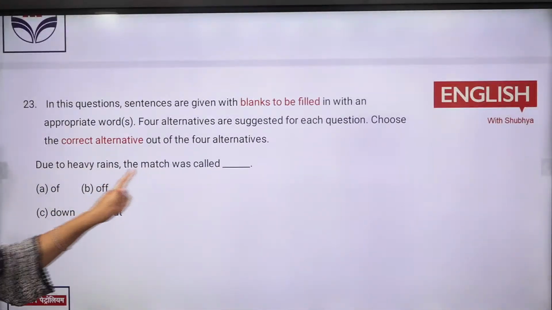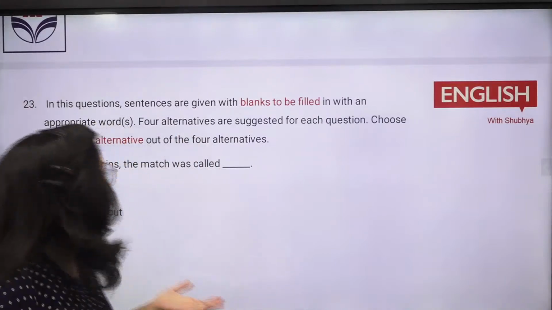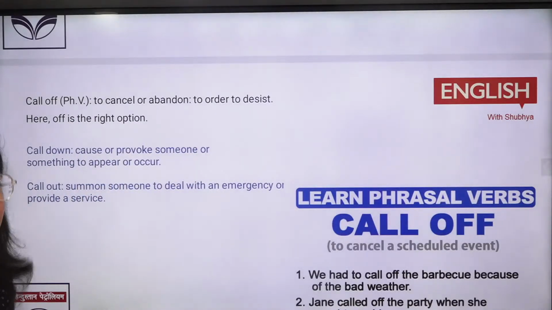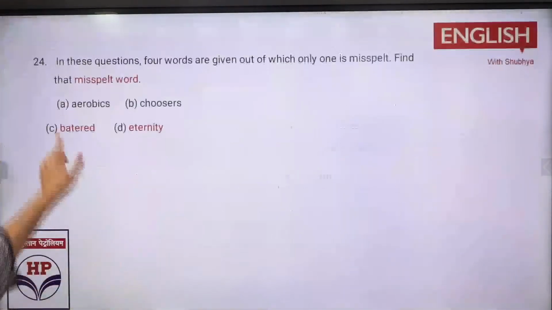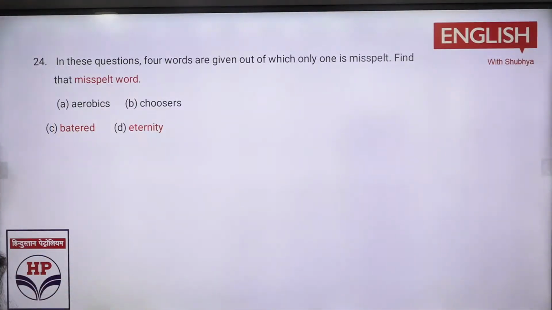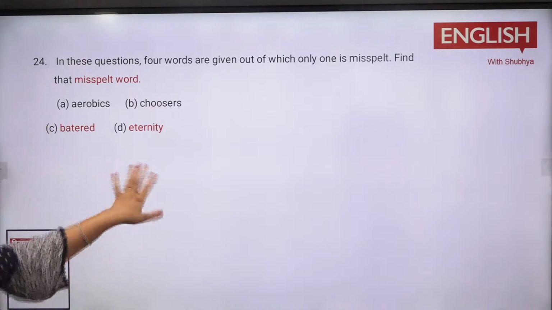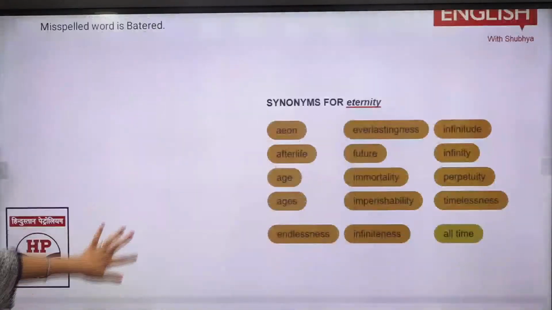Next you have is due to heavy rains the match was again a phrasal verb. Call off आ जाता है, मतलब cancel करना. Again I have discussed all these words, like call down होता है किसी को धमकाना, provoke करना. Call out होता है कि मैं summon कर रही हूँ कि भाई गलती मेरी है, तो that is call out, right? Next you have is again misspelled word. Battered was there, the misspelled word. Battered होता है किसी को मारना, punch करना, you can say harming someone. Eternity हमेशा के लिए, choose करना. Aerobics that you already know कि आप join करते हो जो.